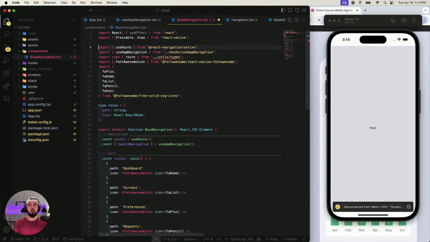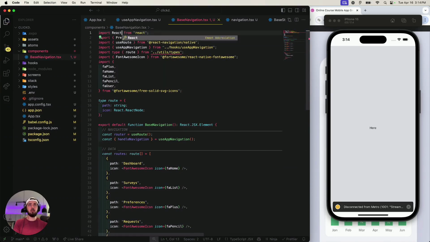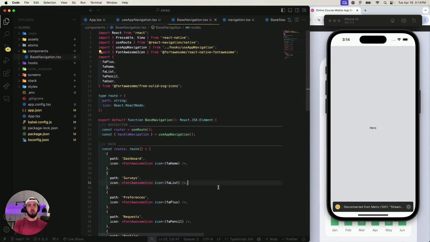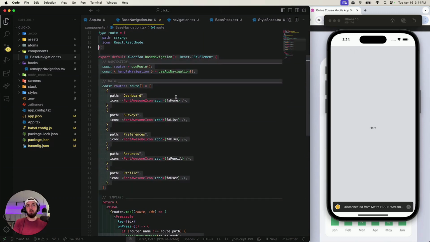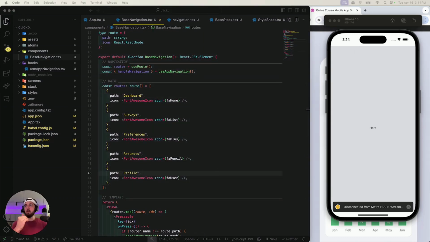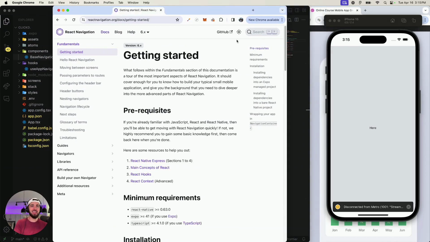Okay, let's see. Okay, so I think this is all of our needs for the base navigation here, I believe. And how this useAppNavigation hook works is I can literally just plug in whatever path I want to go to, and it'll work wherever. But I kind of went a long workaround just to ensure a stacked navigation, but I'm not sure. I guarantee React Native has some sort of navigator that's way easier than what we just built here. React Navigation. I can look it up real quick just for gigs, but I almost don't want to because it's going to piss me off for all the work we just did.